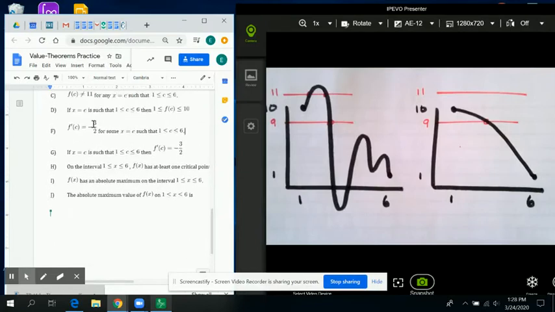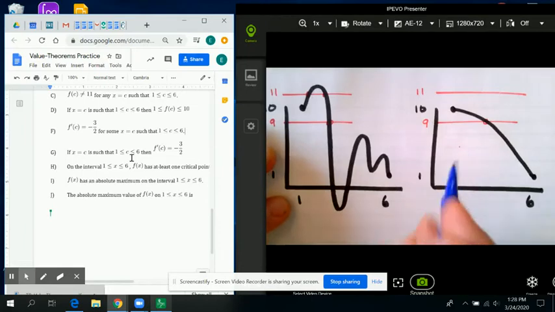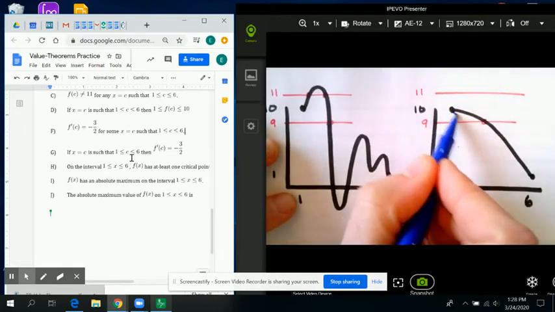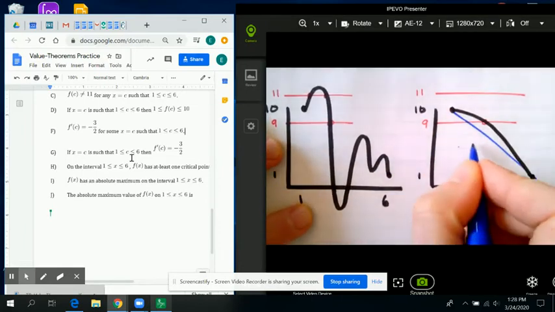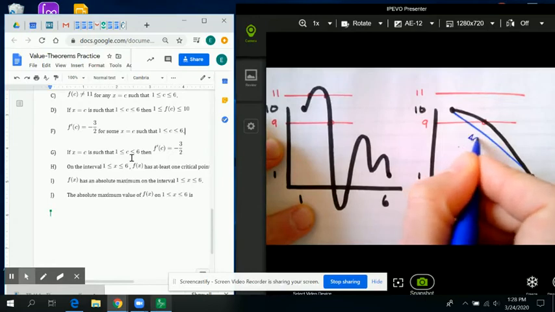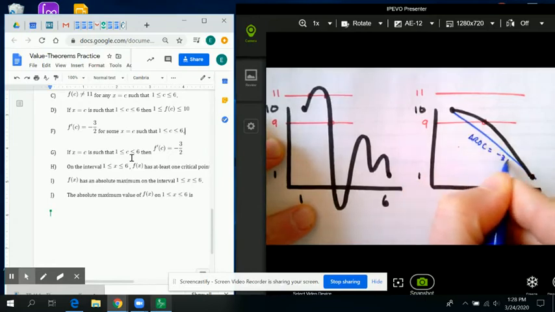Questions F, G, and H are all dealing with the mean value theorem. Question F says that we know there's some point where the average rate of change is -3/2, therefore the instantaneous rate of change would be -3/2. Well, if you find the slope of this line right here, you will find that that average rate of change is -3/2.